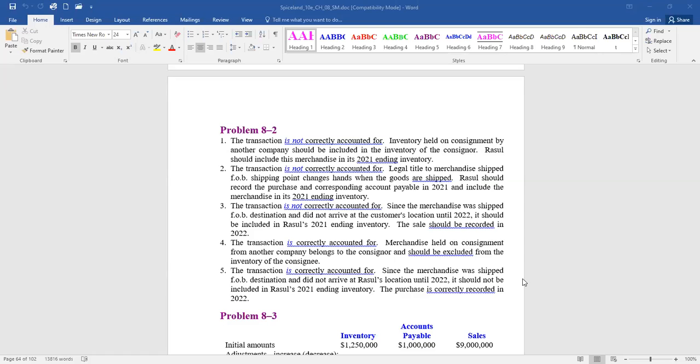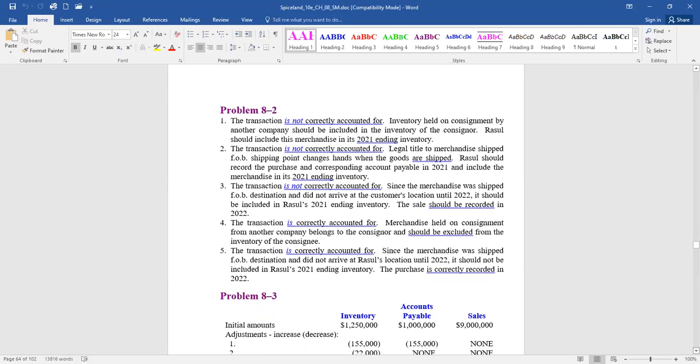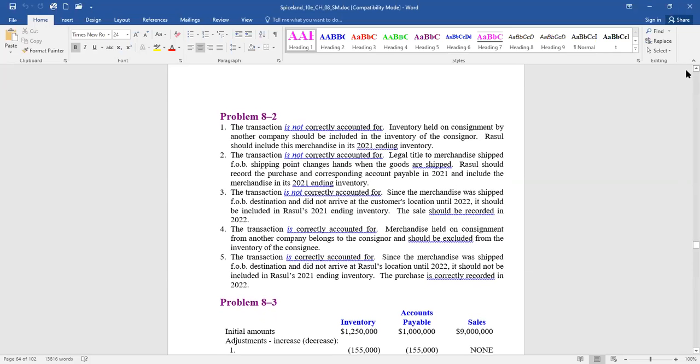Parts held by Reagan on consignment from Charlie, amounting to $155,000, were included in the physical count of goods in Reagan's warehouse and in accounts payable. So the question is, does Reagan own them? And they don't. They're holding them on consignment for Charlie. So that should not have been included either in inventory or accounts payable. So take it out.